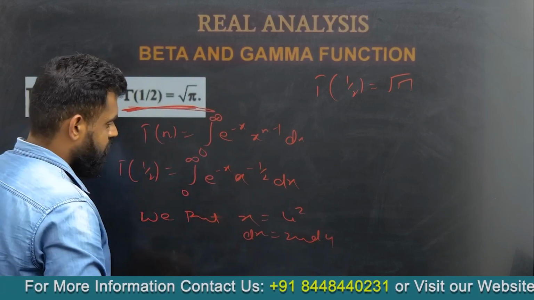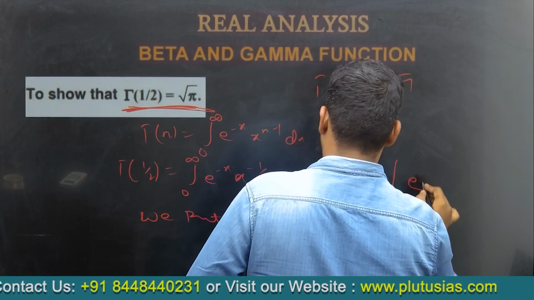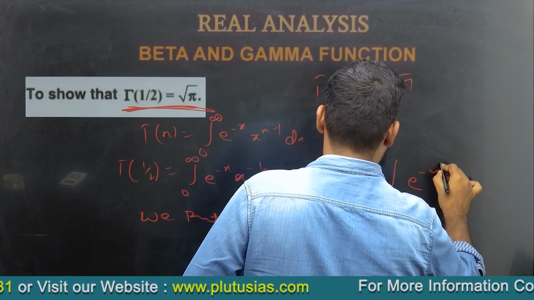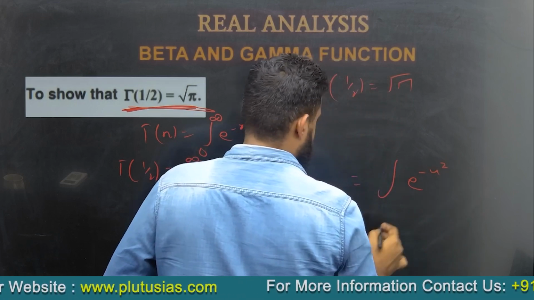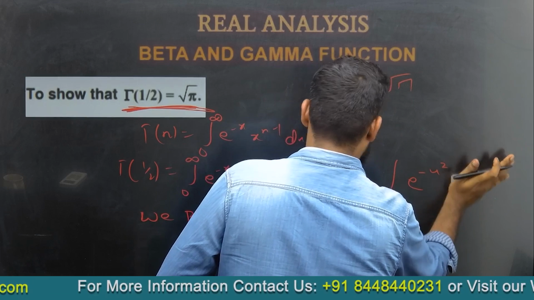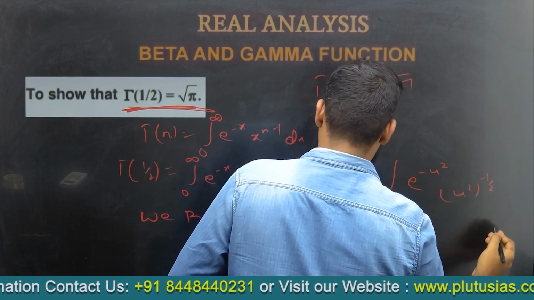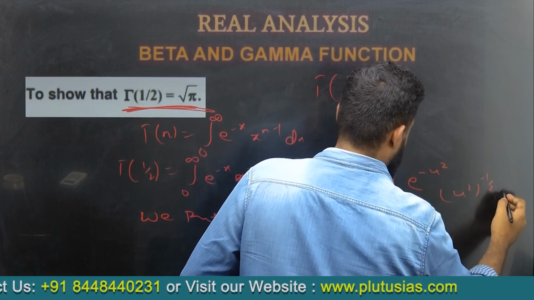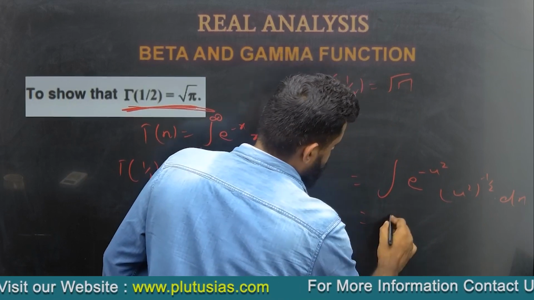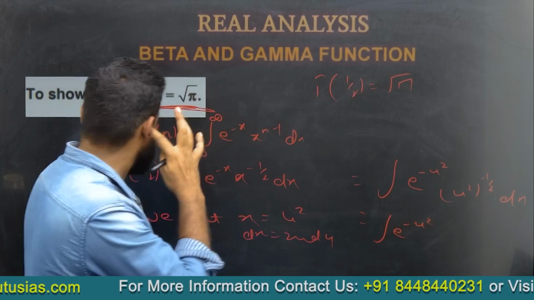If we put that there, we get e to the power minus u square, to the power minus 1 by 2 dx. Okay, so we get e to the power minus u, and if we change the limit also,